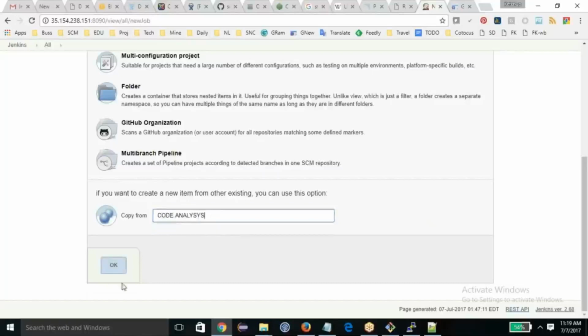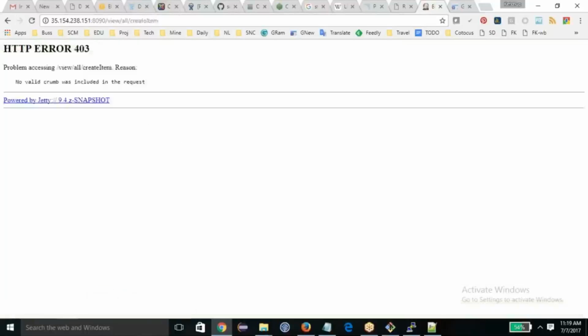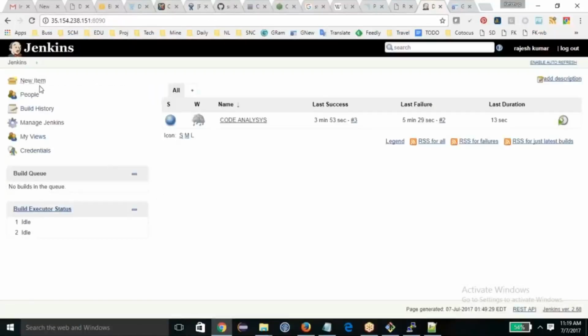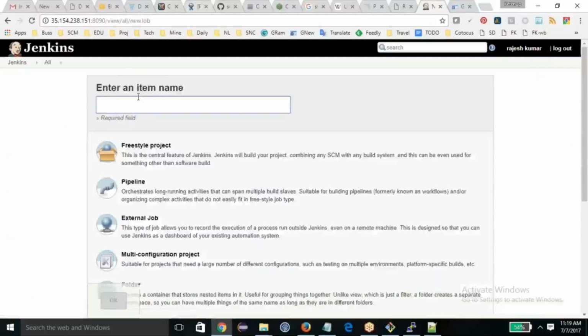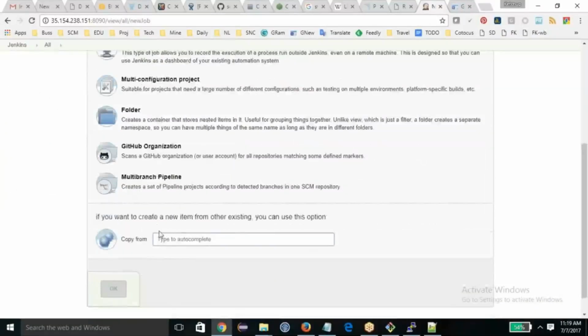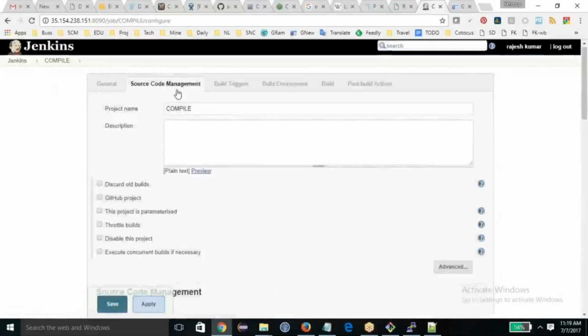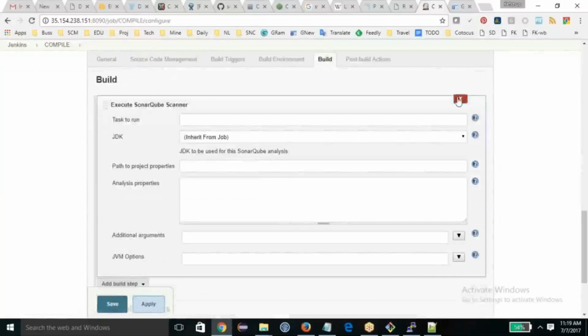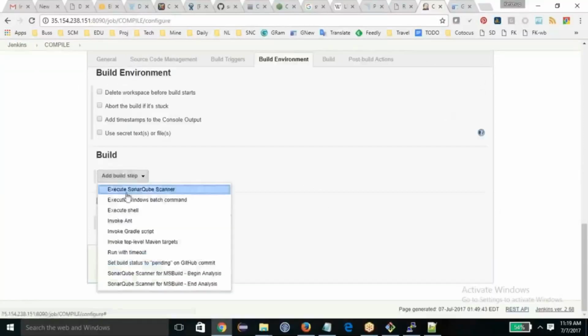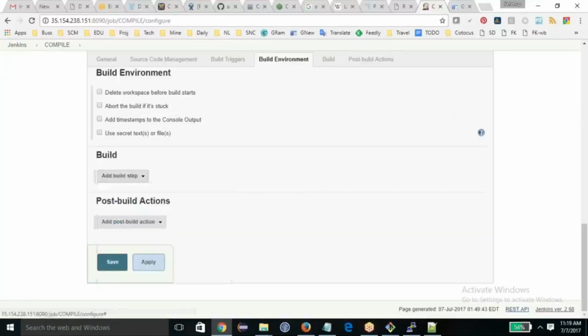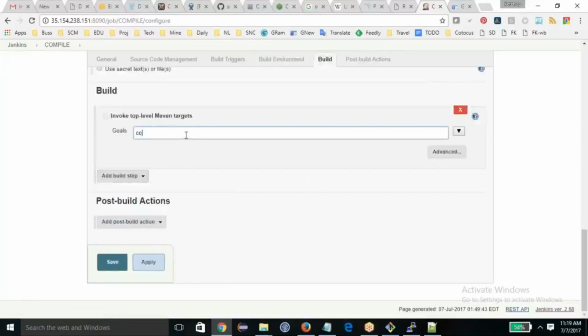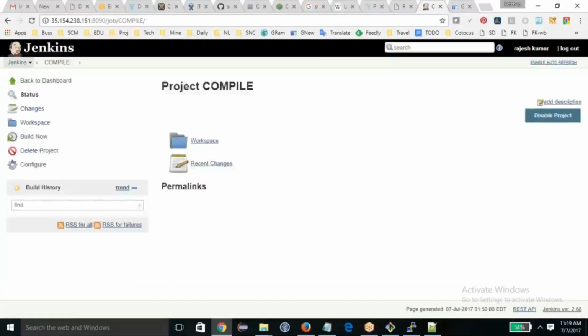Code analysis. I'll copy this thing because the source code remains the same. New item, Compile, and the source code remains the same. I just need to remove this because I don't want to do static code analysis, but I want to do a build. My build management tool is Maven, so I put the goal name compile, and save it. Whichever I did locally, I'm just doing in Jenkins.